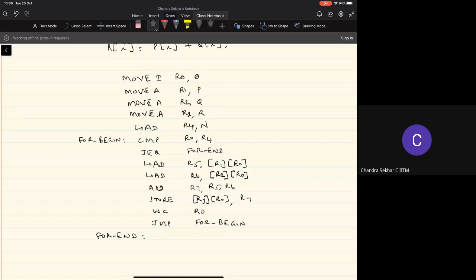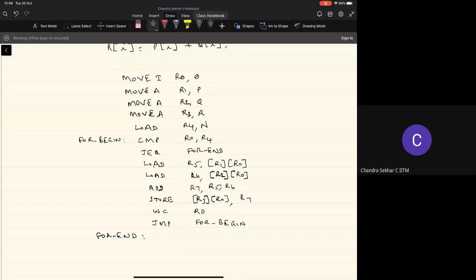So once you understand the constraint the RISC architecture has, that only the load and store instructions can refer to the memory operands. Arithmetic and logic instructions cannot refer to the memory operands. They can refer to only the register operands, right? Then we can translate this high-level language statement into the corresponding instruction sequence. Okay, are there any questions about this? Okay.